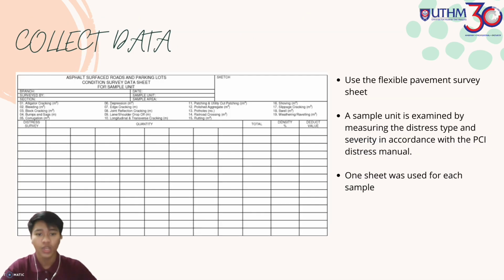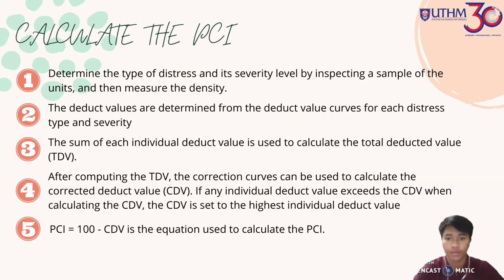For collecting data, we use the flexible pavement survey sheet. The sample is examined by measuring the distress type and severity in accordance with the PCI distress manual. This sheet is used for each sample. After that, we calculate the pavement condition index.